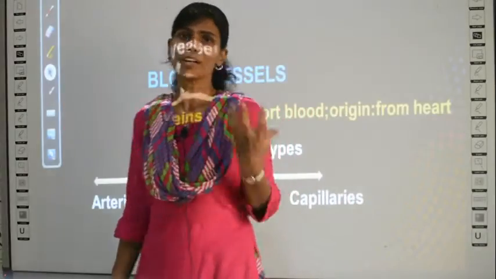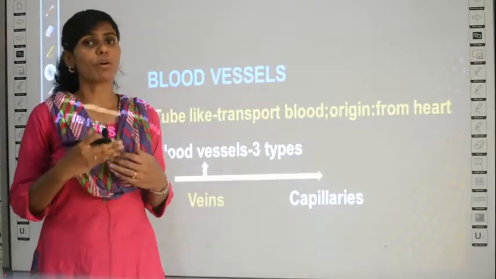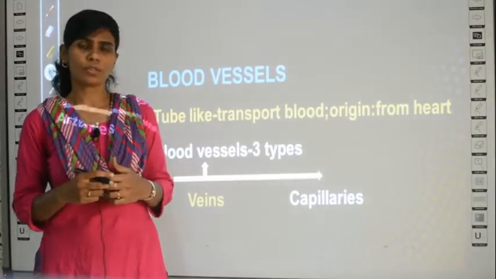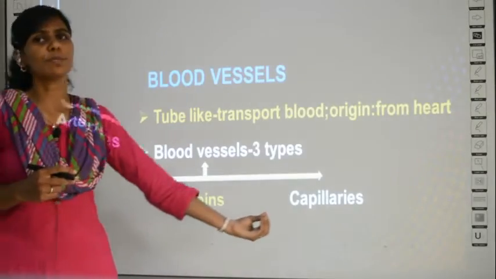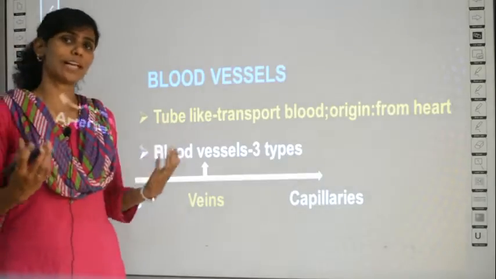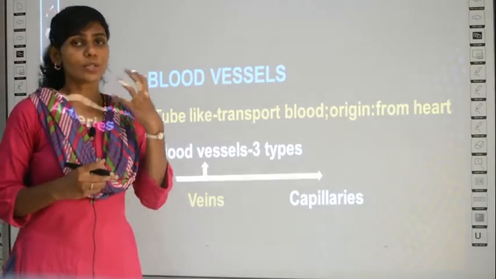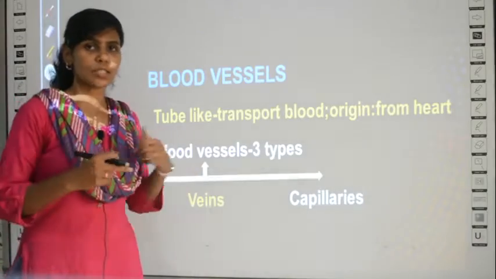Why are they called by different names? Because of the presence or absence of oxygen in the blood, and also the structure of these three is going to be different. Of course, all of them are tubes that will carry blood, but the structure is different. Artery structure is different from vein structure.